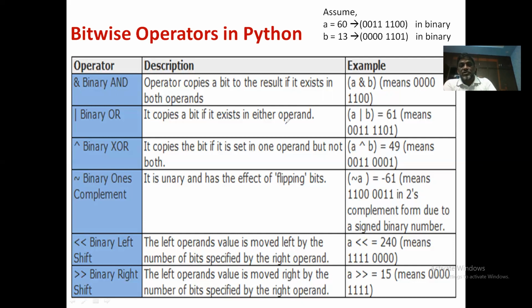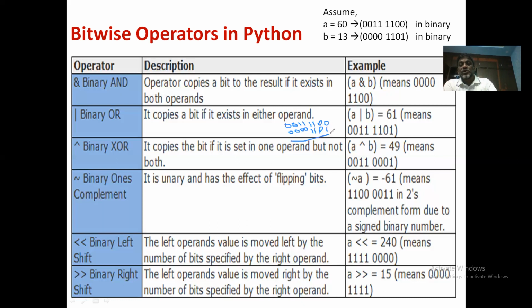It is 4 0 0 1 1 1 1 0 0. So this represents the A, which is 60. And the next one is 4 zeros, because B is representing 13. It's going to be 4 zeros followed by 1 1 0 and 1.